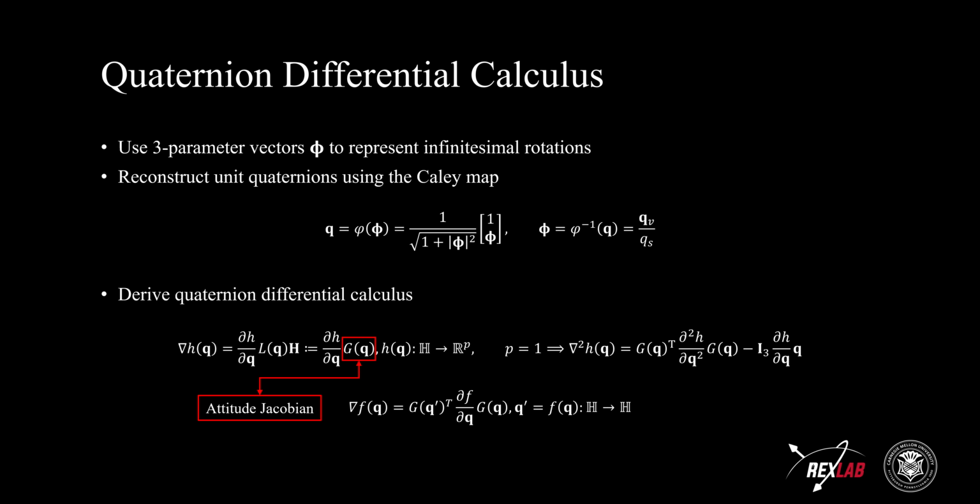To derive quaternion differential calculus, we chose to use 3-parameter vectors to represent infinitesimal rotations, because differential rotations are in the 3D Euclidean space. We used the Cayley map to reconstruct the unit quaternions from 3D vectors. Then we can derive the Jacobian and Hessian for functions with unit quaternion variables.